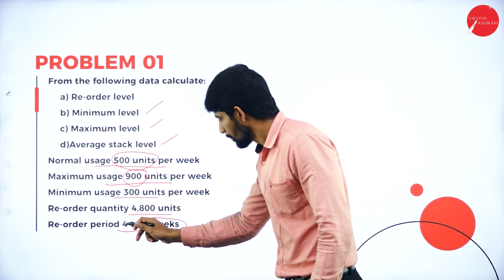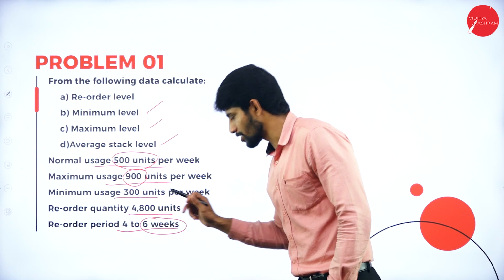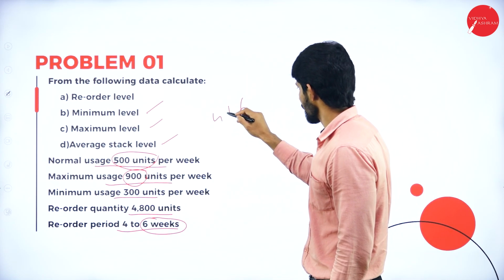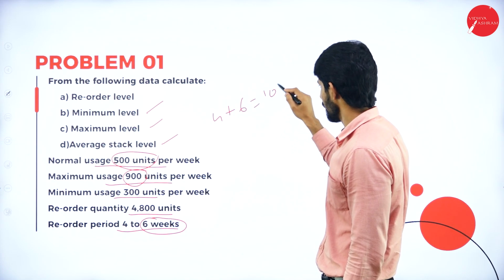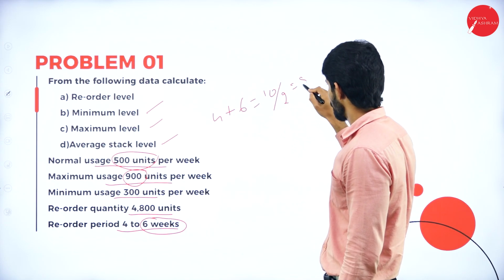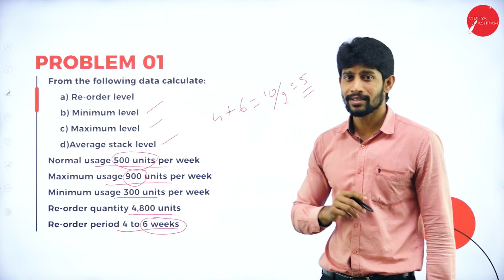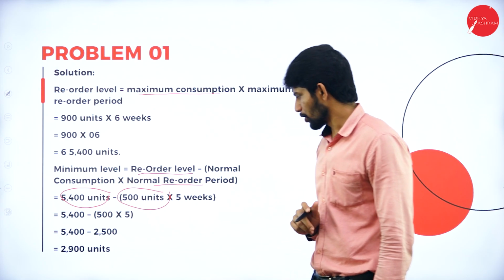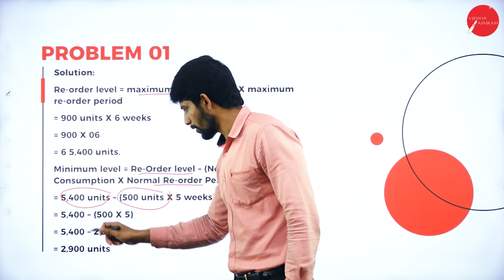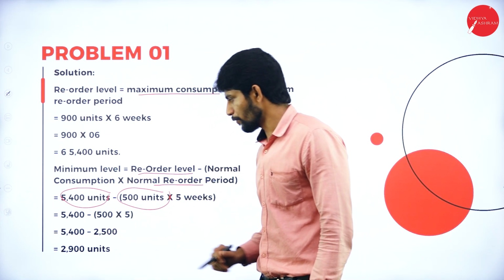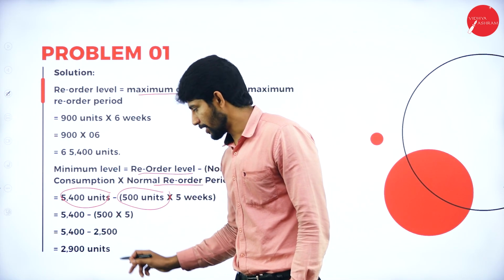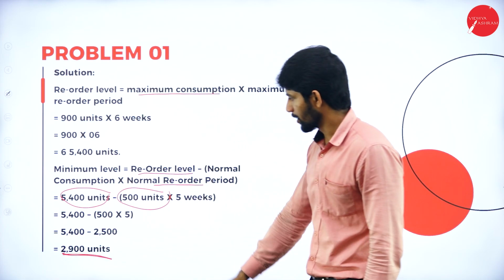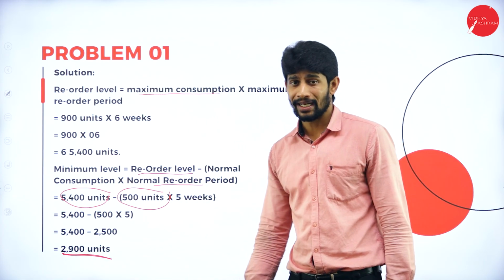So how to compute? Reorder period 4 to 6 weeks. So 4 plus 6, how much will you get? 4 plus 6 is 10, divided by 2, you will get 5. So 5 weeks is the normal reorder period. So 500 into 5 weeks. So 5,400 minus 500 into 5 weeks, that is 5,400 minus 2,500. You will get the balance of 2,900. This is called minimum level.